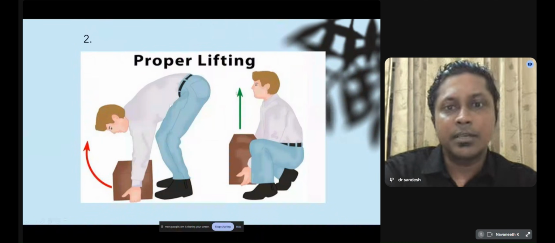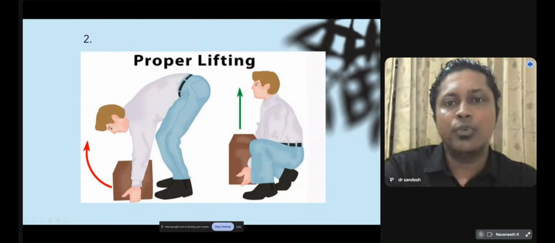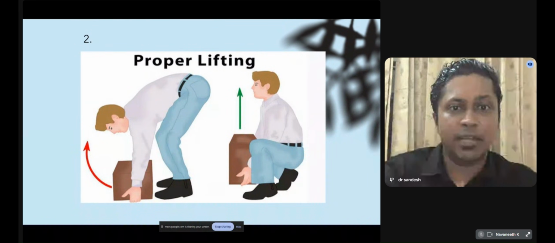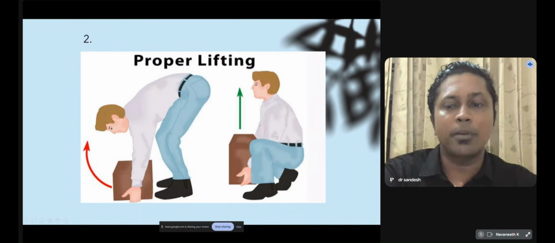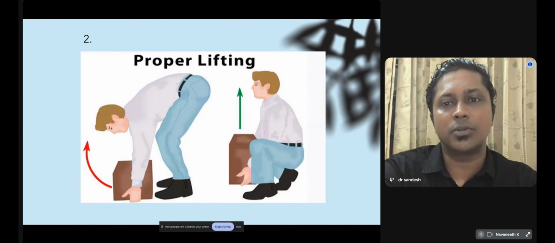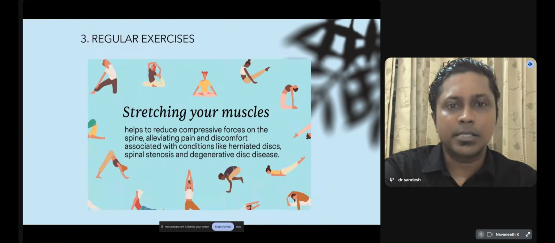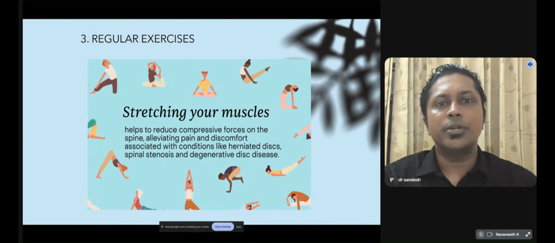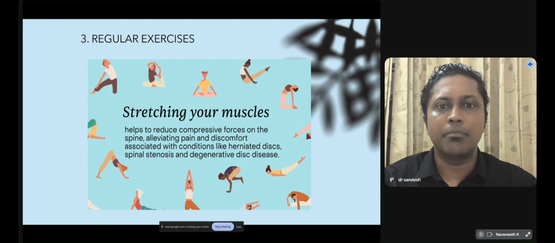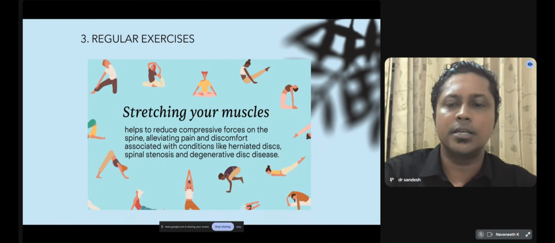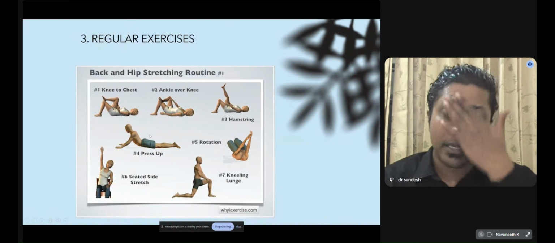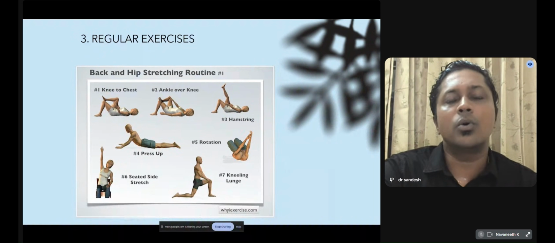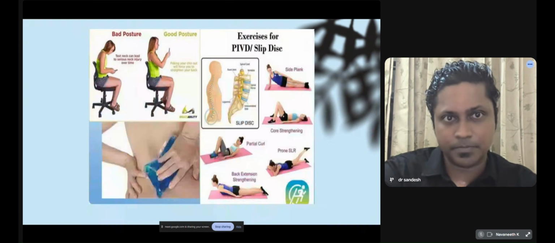While lifting, the proper lifting technique is that while lifting a weight, we should bend our knees and lift rather than flexing the hip and extending the knee. The first one is incorrect. This should be the proper posture while lifting a weight to avoid stress on the back. We should do regular exercises, stretching the muscles. This helps to reduce compressive forces on the spine, alleviating pain and discomfort associated with conditions like herniated disc, spinal stenosis, and degenerative disc disease. These are all back exercises, which should be done routinely, whichever is comfortable, so that the core muscles get strengthened.